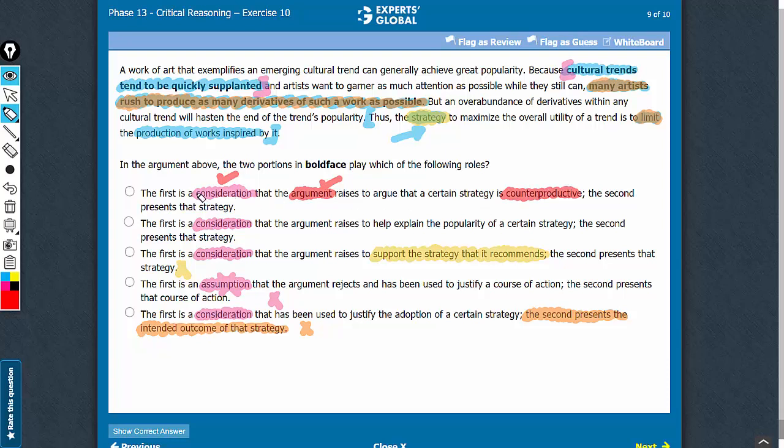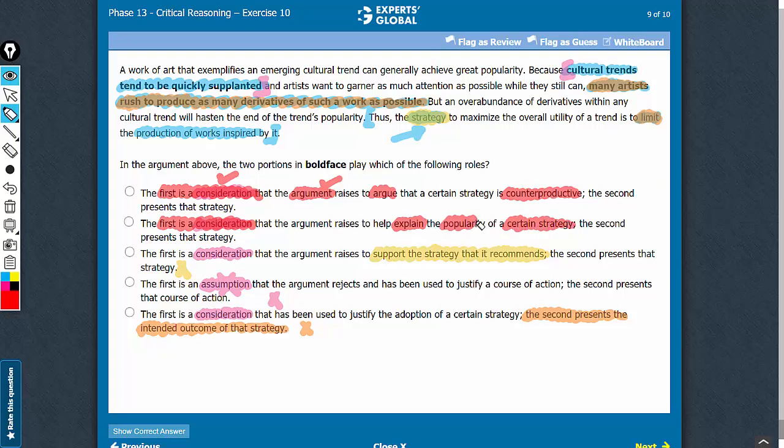The first boldface has not been raised to argue that the strategy is counterproductive. The argument overall is suggesting that the strategy is counterproductive, but the first boldface is not suggesting that. The first boldface is suggesting a reason, an explanation why the strategy in question is popular.